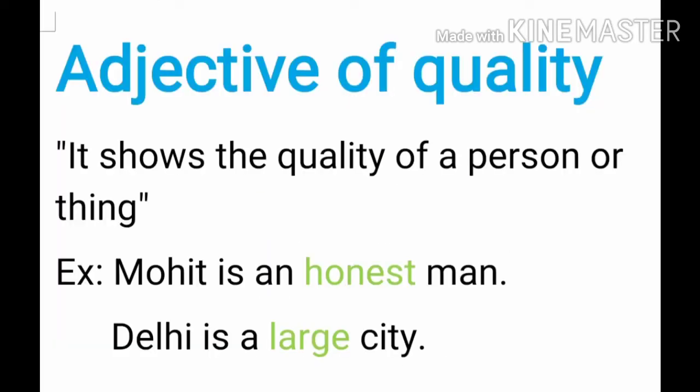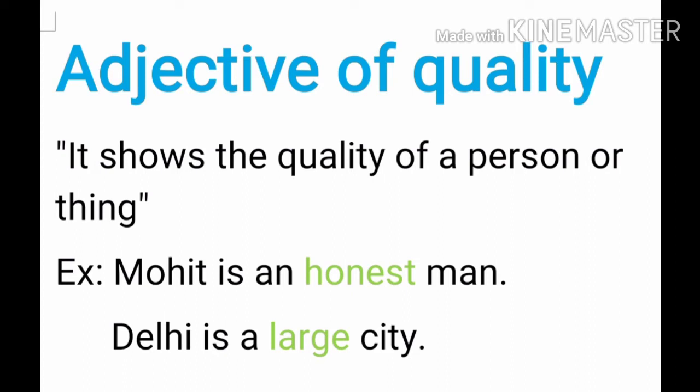So here is the first type of adjective, adjective of quality. It shows the quality of a person or thing. The word from which we come to know about the quality of a person, city or any object is known as the adjective of quality. For example, Mohit is an honest man. So here the quality of Mohit is honest. The noun Mohit is being described by honest. So it will work as an adjective of quality.